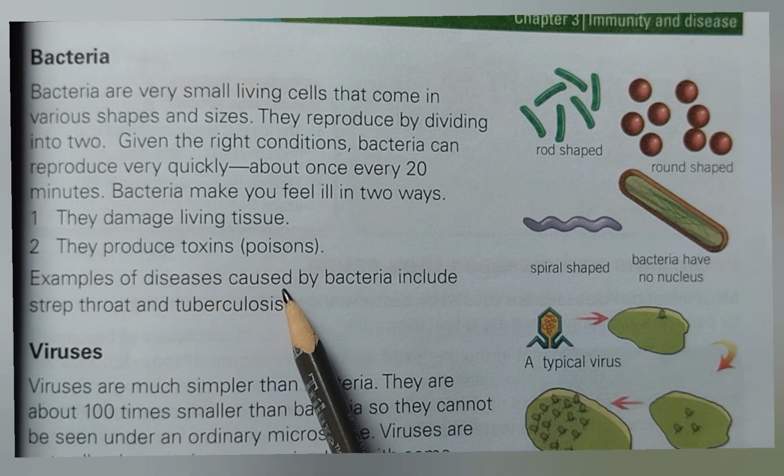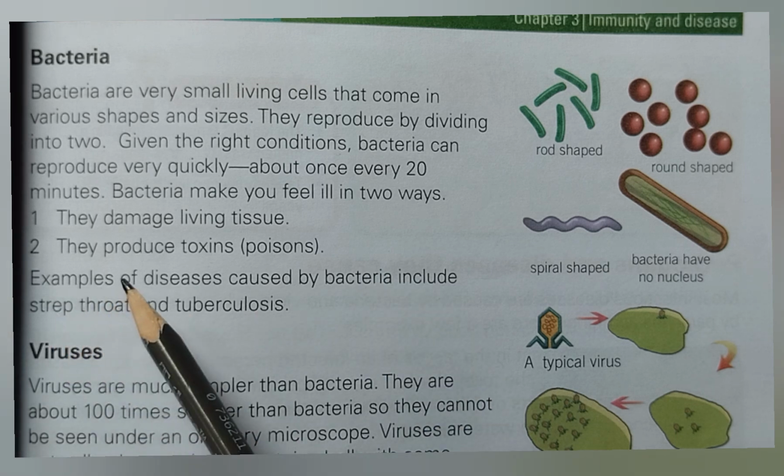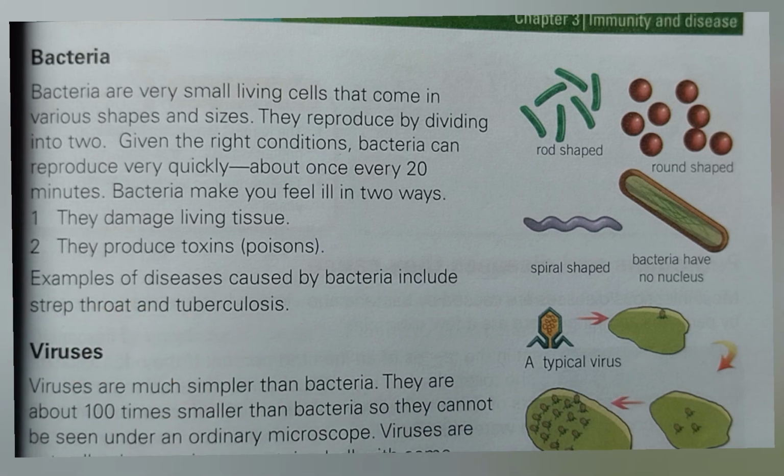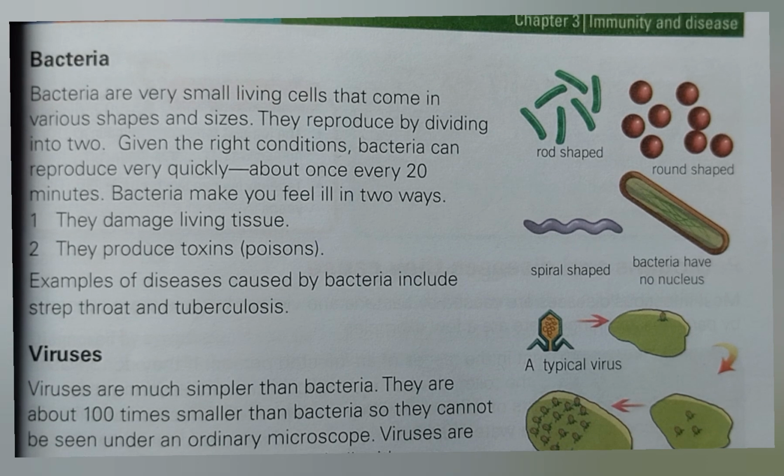Examples of diseases caused by bacteria include strep throat and tuberculosis. So students, in short, we can say that bacteria are very small living cells that cause diseases in living organisms. Whenever they enter inside the living body, they multiply within the host cell by a process of binary fission, meaning division into two. Their replication is a very quick and easy process. About every 20 minutes, they replicate and produce two copies.